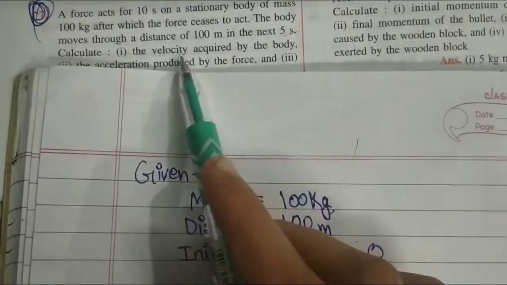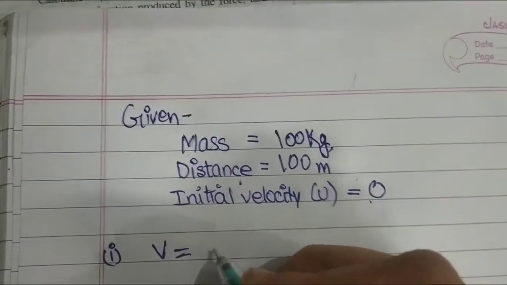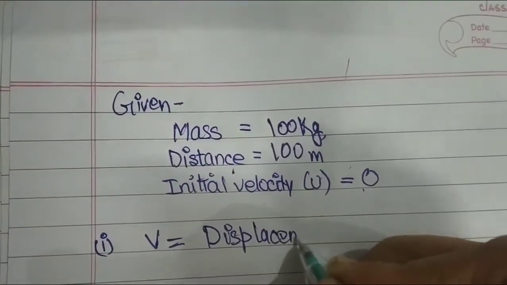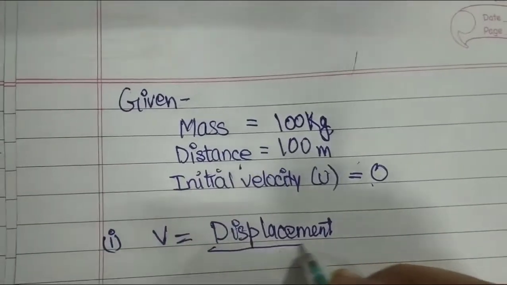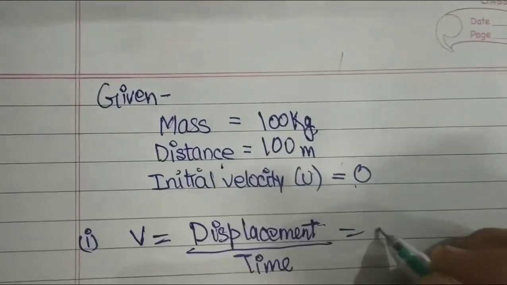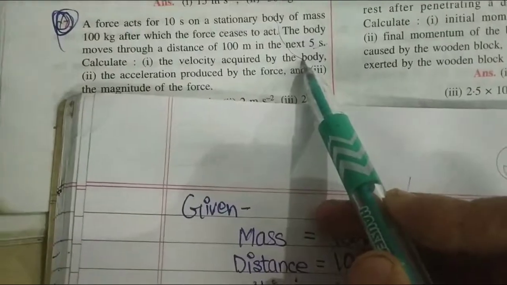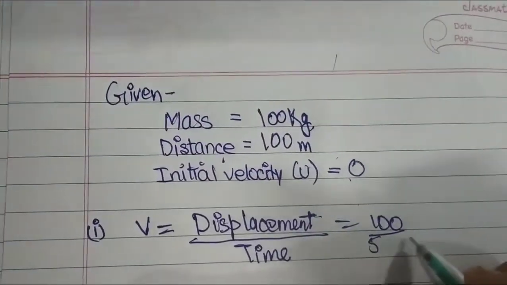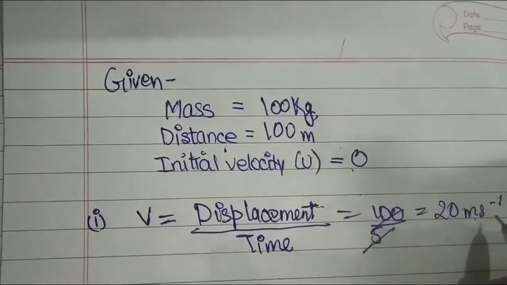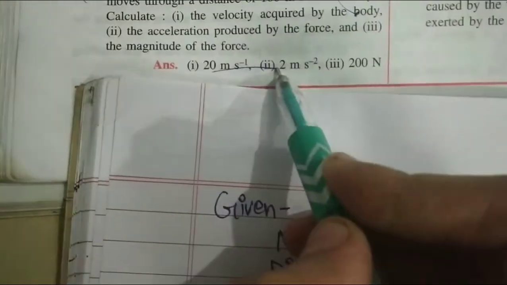The first question is the velocity acquired by the body. V is equal to displacement, or you could say distance, upon time. So here your displacement is 100 and time is 5 seconds. काट कर दिया. 20 m s minus 1. Remember this. And your answer is 20 m s minus 1.